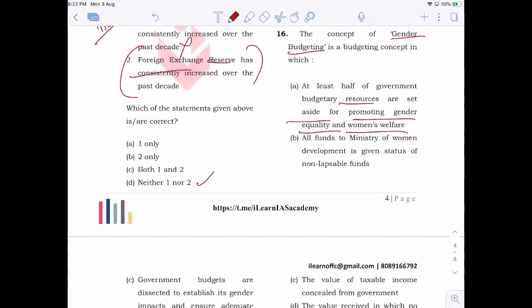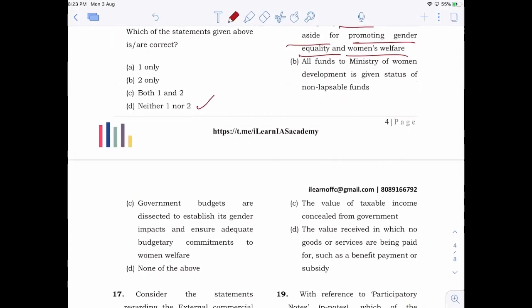In that process, in the allocation of various amounts of money for different programs and schemes, they will be assessing the impact of these programs, schemes and policies on women. Clear? So when it comes to gender budgeting, the answer is C. Government budgets are dissected to establish their gender impacts and ensure adequate budgetary commitments to women welfare.